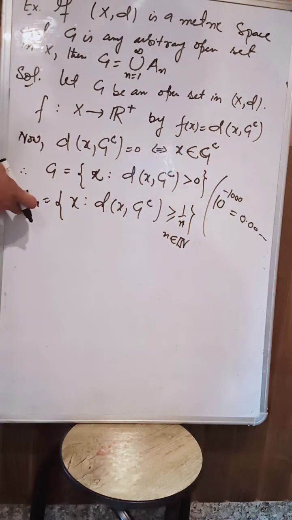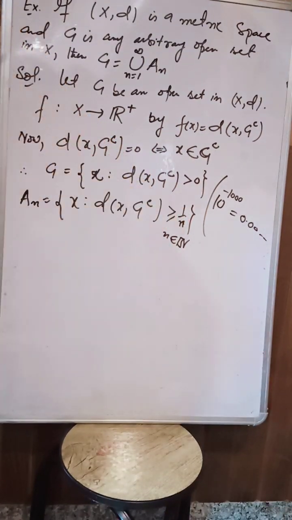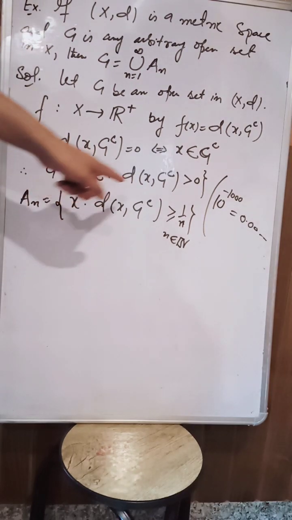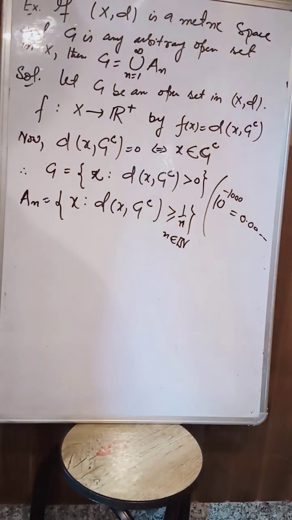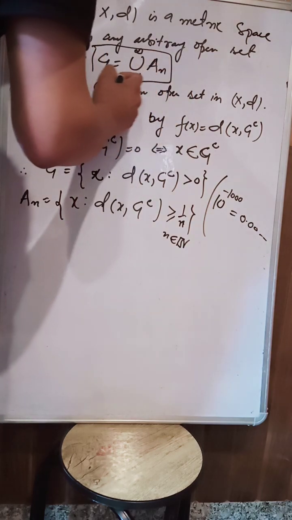Since this is a sequence of sets, because I have involved n here, this is the reason I have replaced G by A_n. My intention is to approach this form.